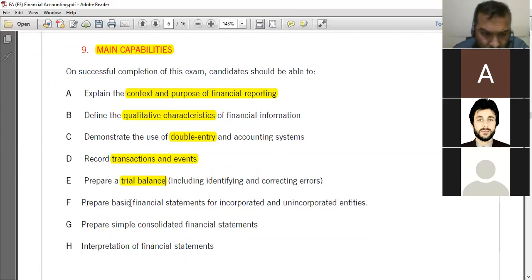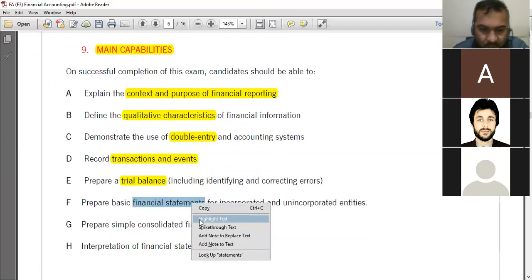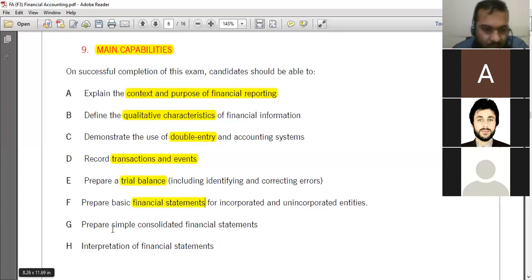Then you will come to the preparation of financial statements, and you will also develop a skill to prepare basic consolidated financial statements. Basic consolidated financial statements mean that we are going to prepare the consolidated income statement and balance sheet. The cash flow we are not going to cover in the financial accounting paper. That will be studied in the advanced paper, the financial reporting paper F7. And the last one,